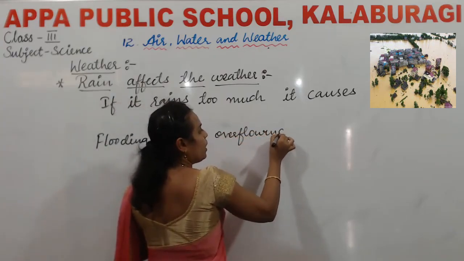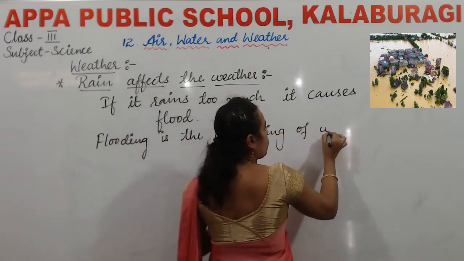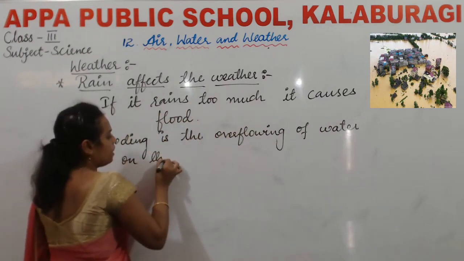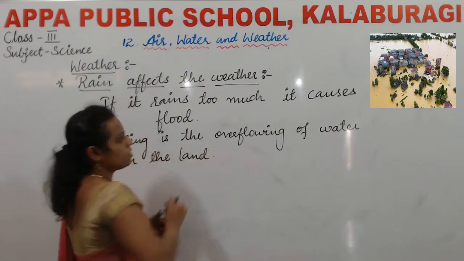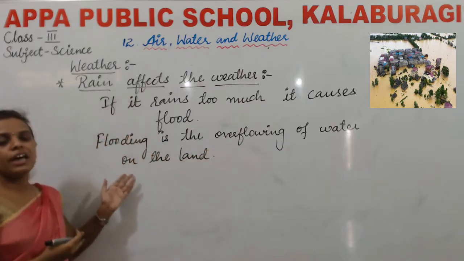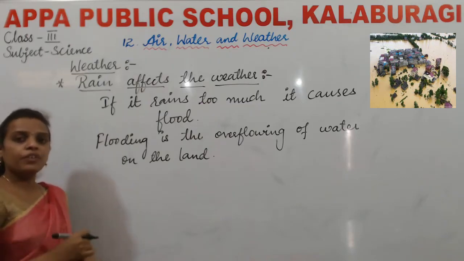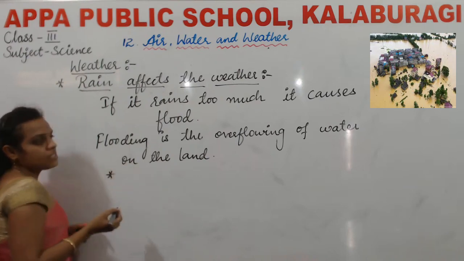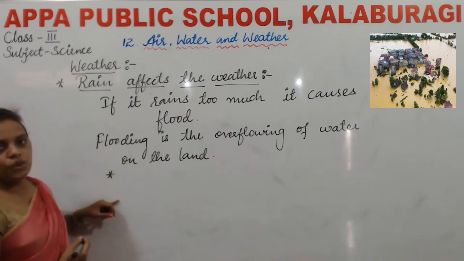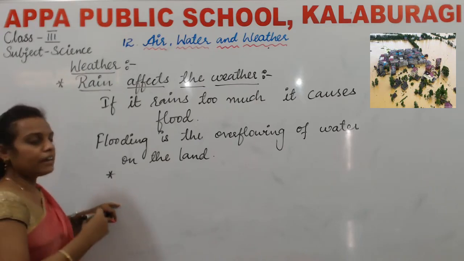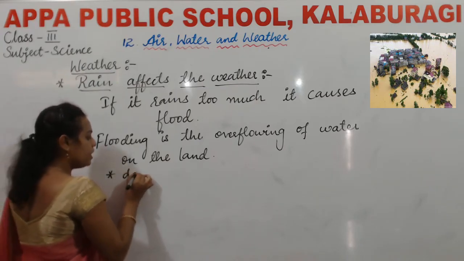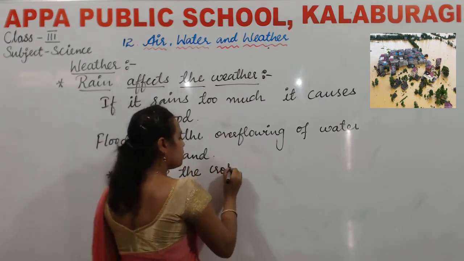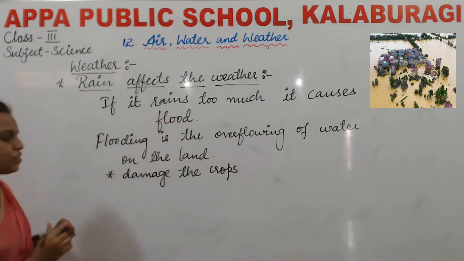It is the overflowing of water. Where does it flow? Yes, it flows on the land. So if it rains too much, then it causes floods. So if flood occurs, then what happens? If it rains too much, first thing is it will damage the crops.